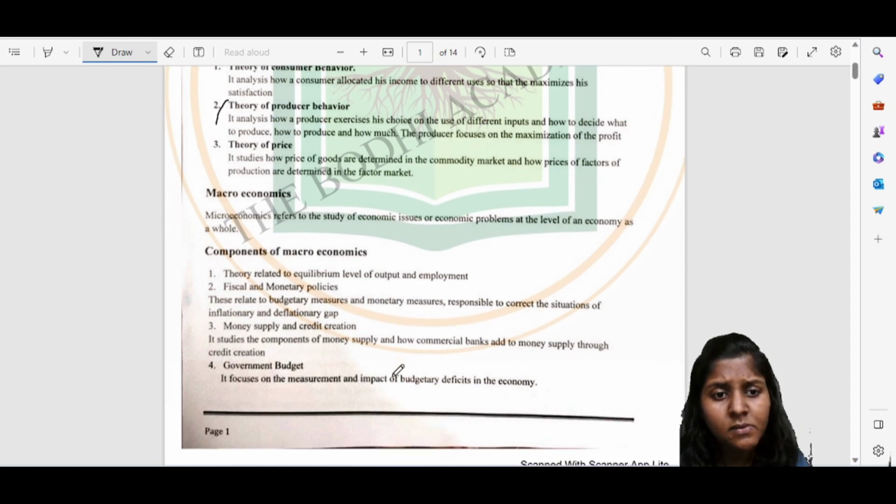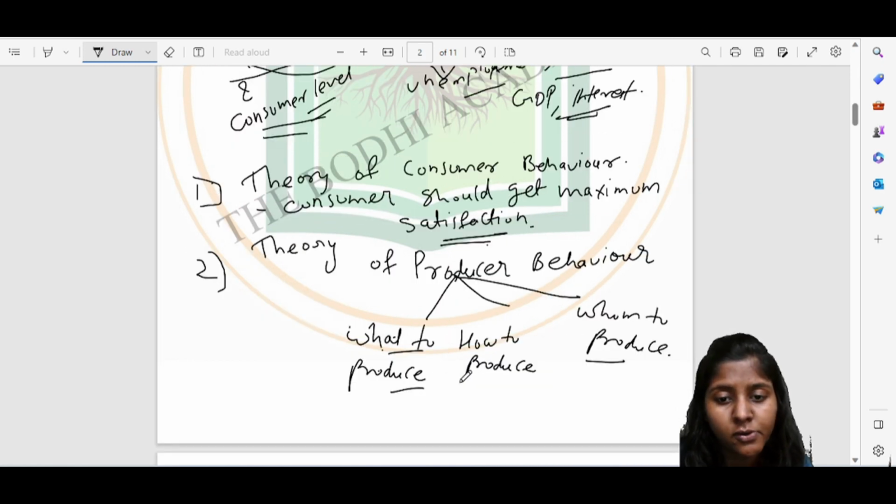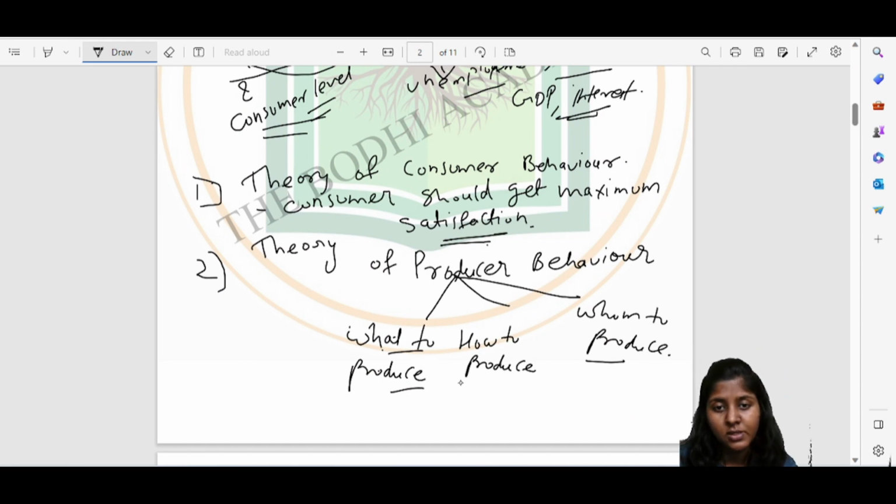Since he is a producer, he has to focus on the maximization of profit by taking into consideration all three things, that is the central problems of an economy: what to produce, how to produce, and for whom to produce. The main motive of the producer is just to maximize profits.